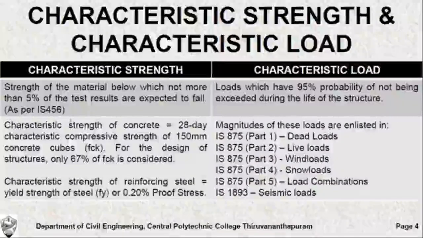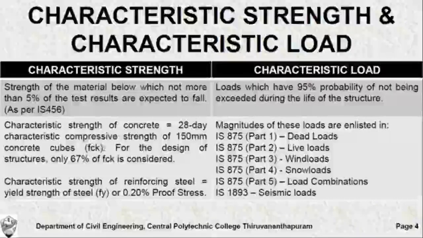Now, what is the characteristic strength of concrete? We have already learned that it is the 28-day characteristic compressive strength of concrete cubes of size 150 mm. But when you design a structural member, it is not enough to take fck, the characteristic compressive strength of concrete cubes, as the characteristic strength of concrete. Instead of fck, we adopt 67% of fck only. We consider that the structure has a strength of only 67% of fck, not fck.